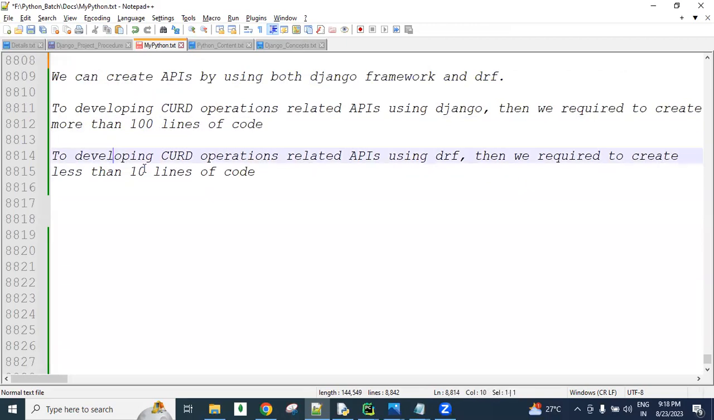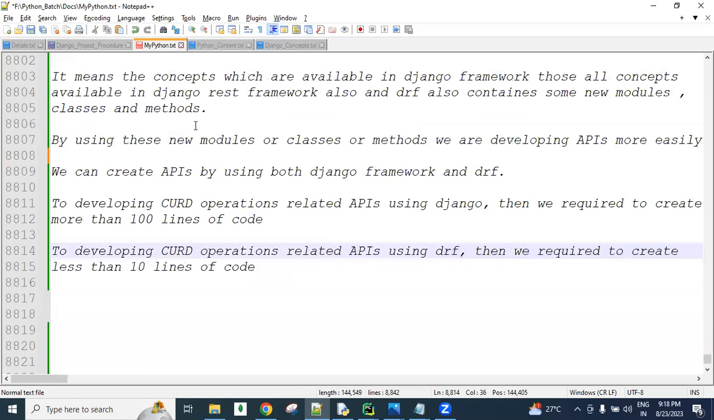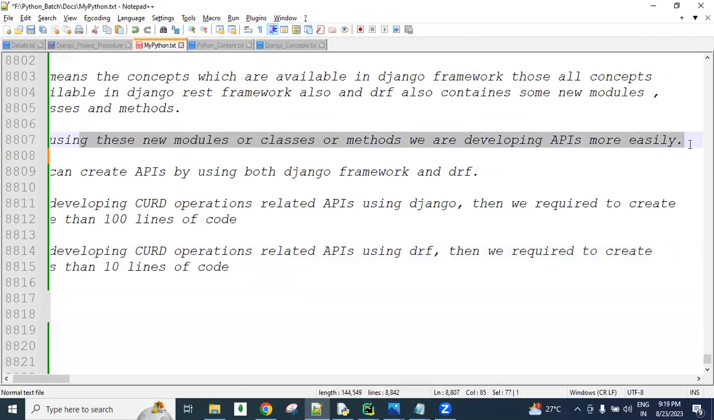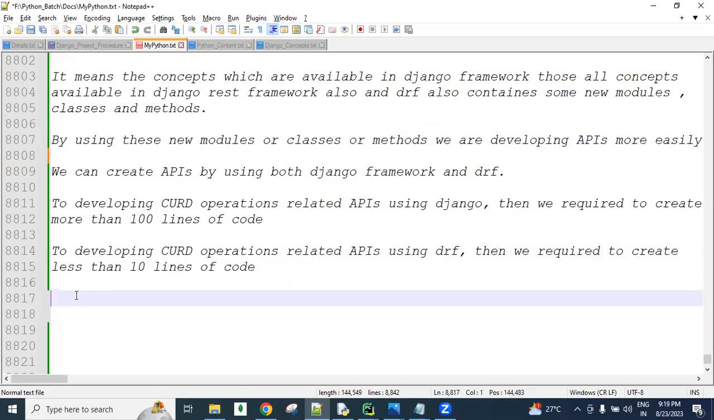Why we are writing fewer lines of code in Django REST framework is because, as I told you, Django REST framework provides so many new modules, classes, and methods. By using all these, we can develop the APIs more easily. Instead of writing more lines of code, we can just use these predefined modules or classes, and these modules or classes contain the internal code.